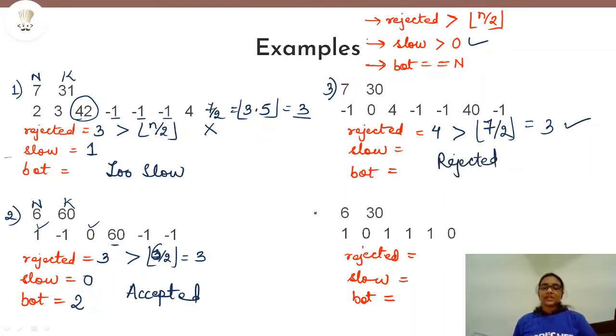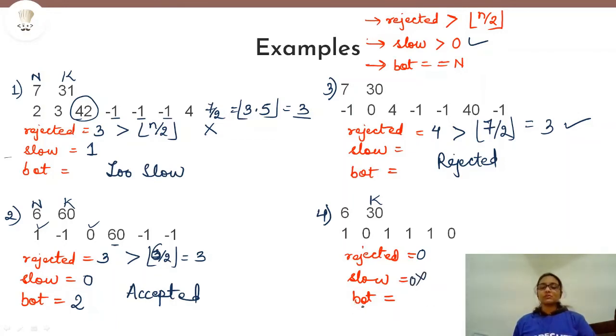Then in the fourth example, there is no problem that the person was not able to solve. So rejected will be equal to 0 and definitely the verdict will not be rejected. Then we will come to slow. So k is equal to 30 seconds here, and you can see that in none of the problems the candidate is taking more than 30 seconds. So again this will also not be the verdict and slow will remain as 0.